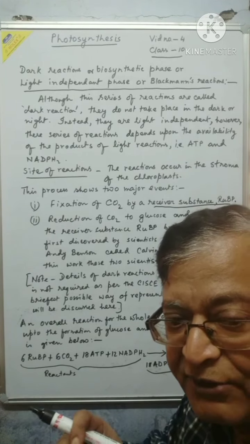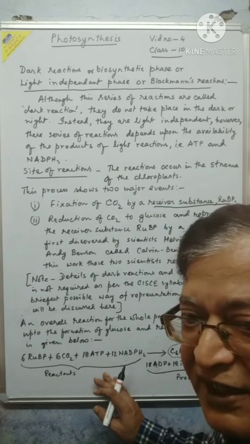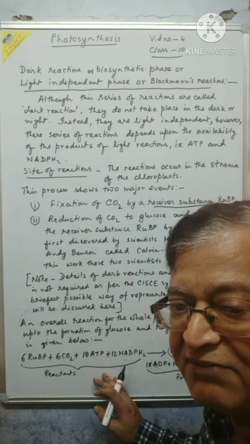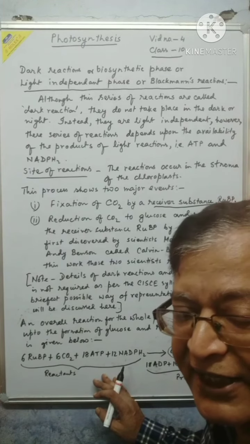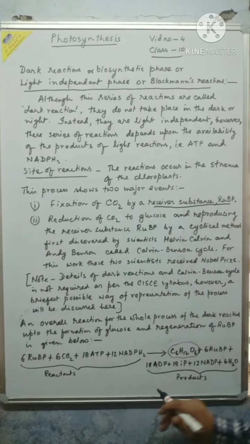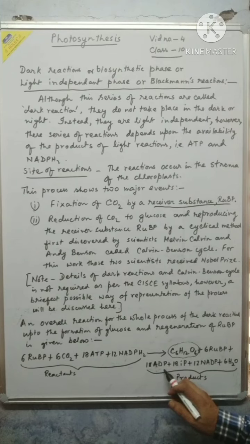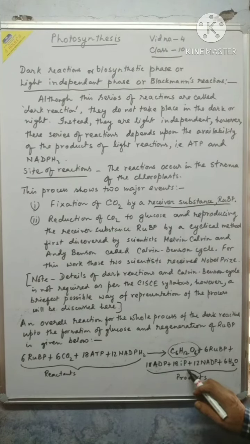So they utilize the energy in the process of dark reaction and once again become energyless: adenosine diphosphate and inorganic phosphate. So 18 ADP and 18 IP plus 12 NADP, the original form of the substance,